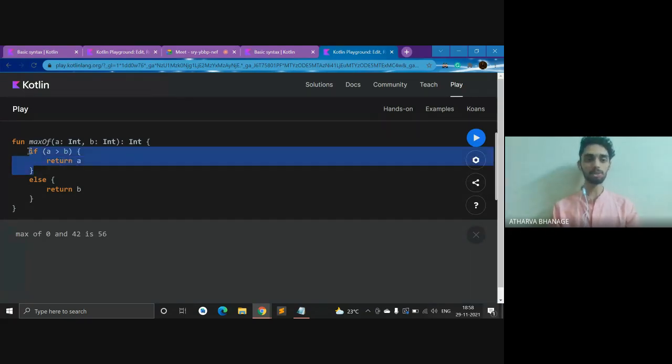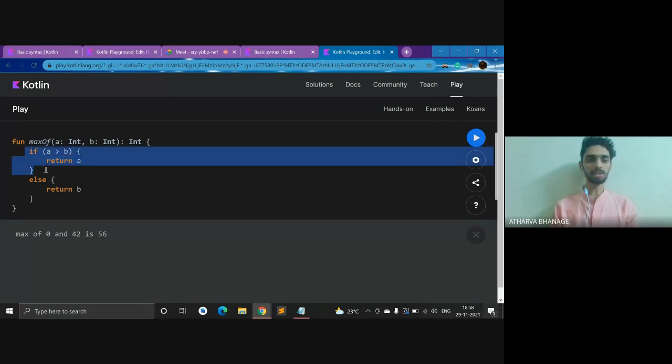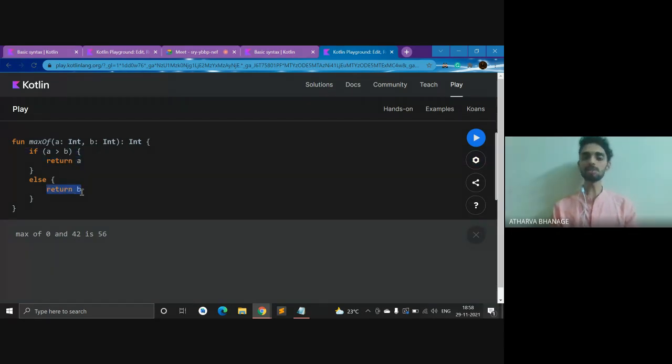First, let us understand what if is. What you give in these two brackets is some condition. If this holds, if A is greater than B, then go into this, or else leave this and get into the else block, right?